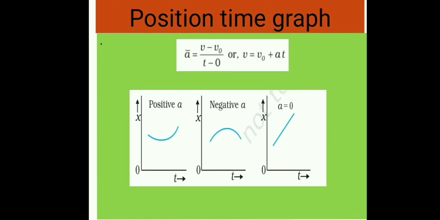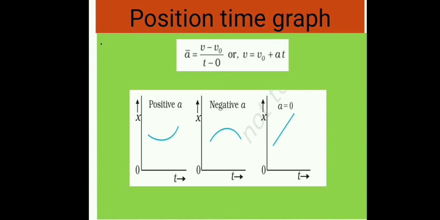Now students, come to the position-time graph for different acceleration. If the velocity of an object is v0 at t equals 0 and v at t, then we have the formula of average or mean acceleration, denoted by a bar, equals v minus v0 upon t minus 0. You already saw the formula v equals v0 plus at in your 9th class.